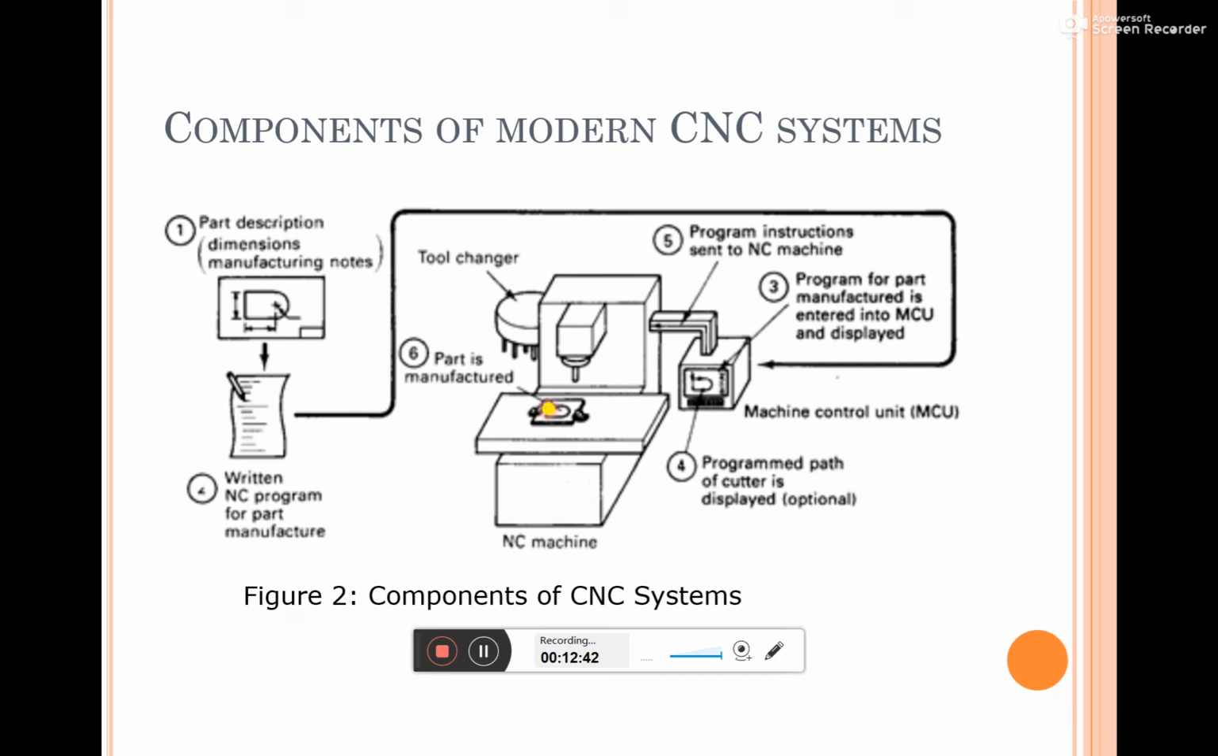So here in the picture we can fix the workpiece, and once the MCU reads the code, it will interpret the instructions. Accordingly, it will perform the different movements during machining, and it will remove the material during the machining process. That is how this particular CNC system is going to work.